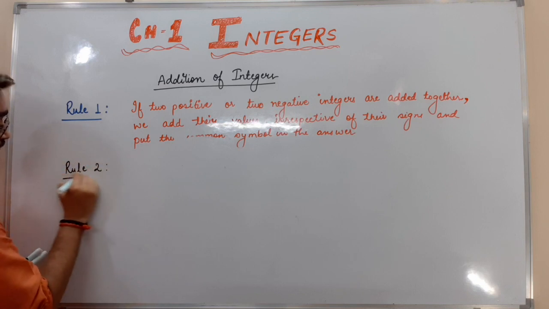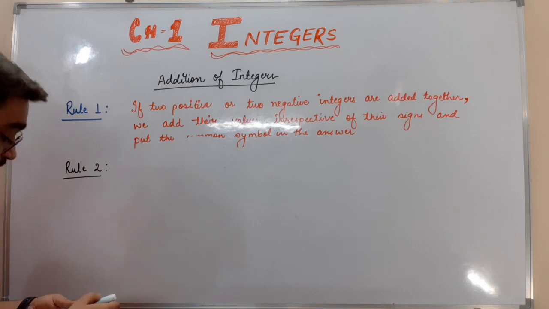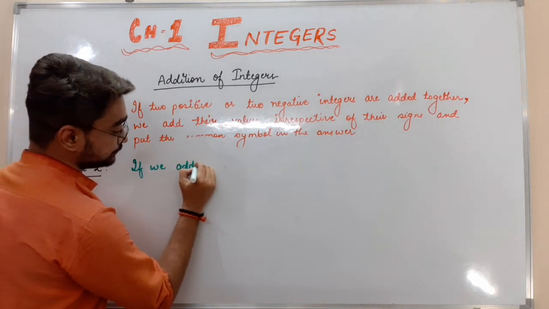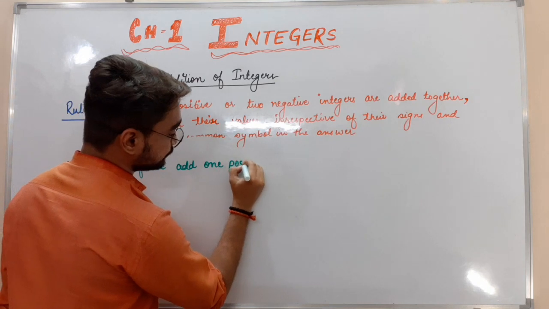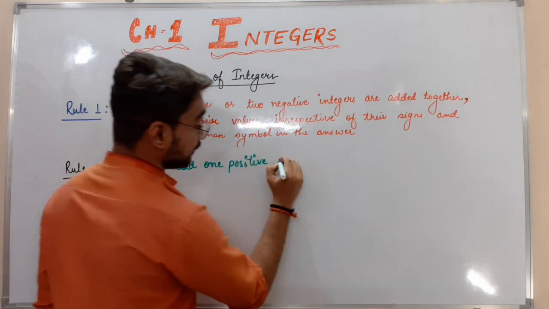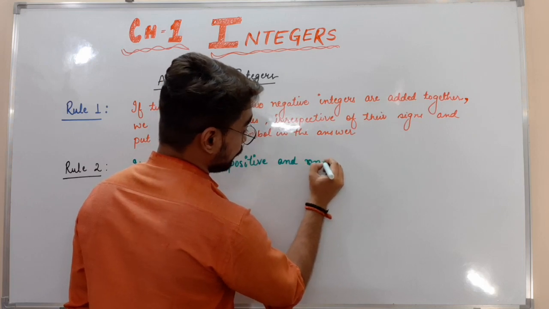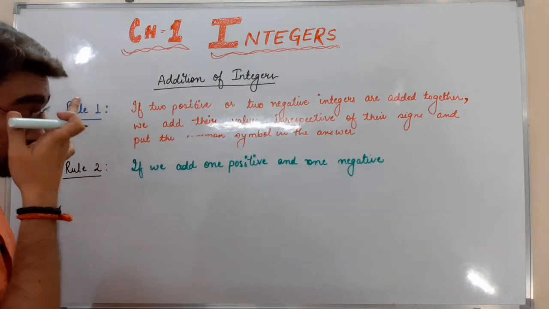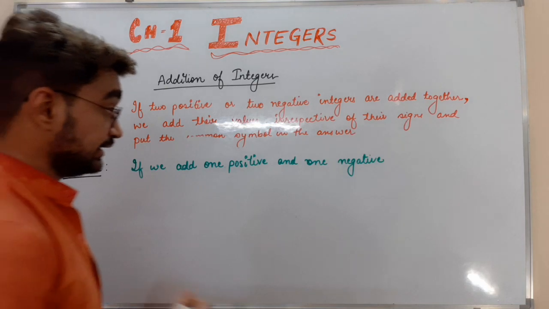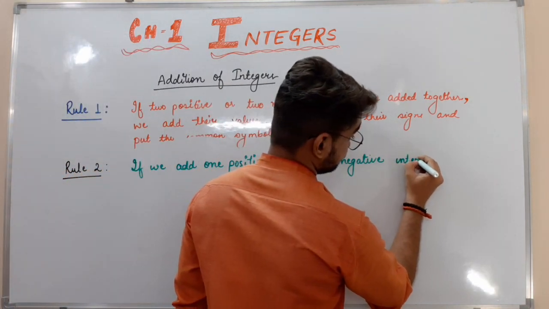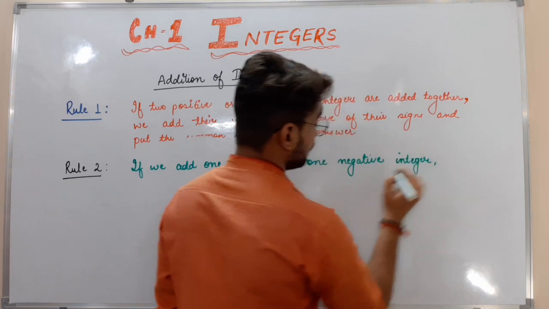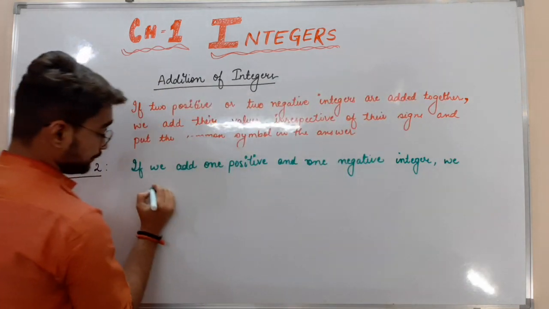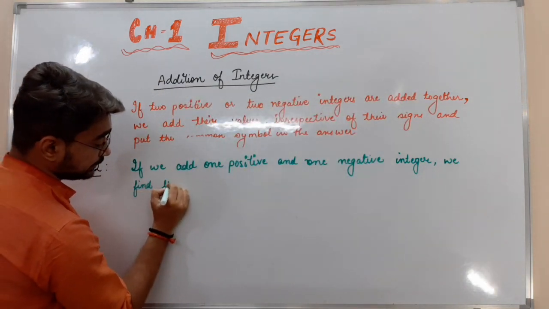Rule 2. If we add one positive and one negative integer, what we are going to do is find the difference.